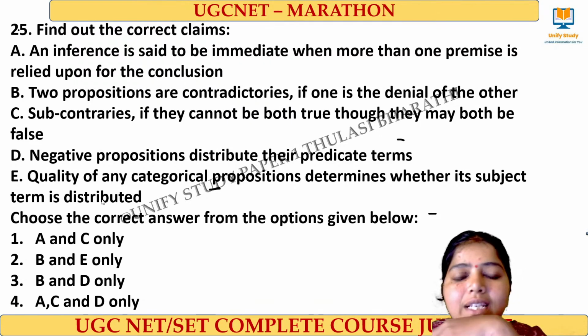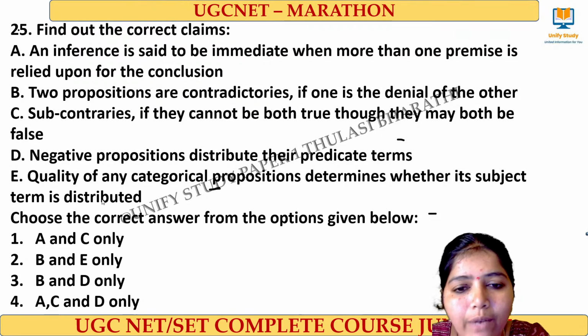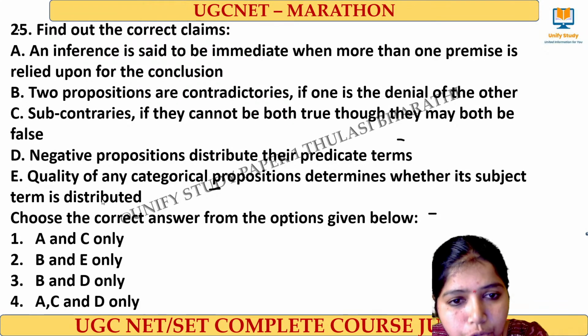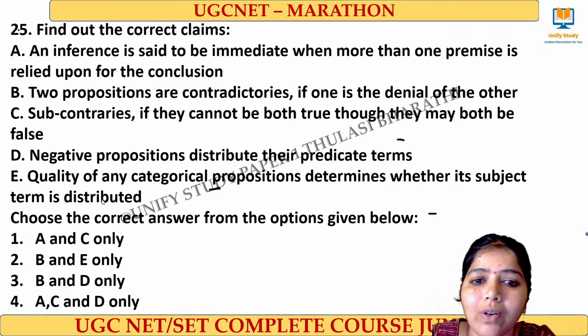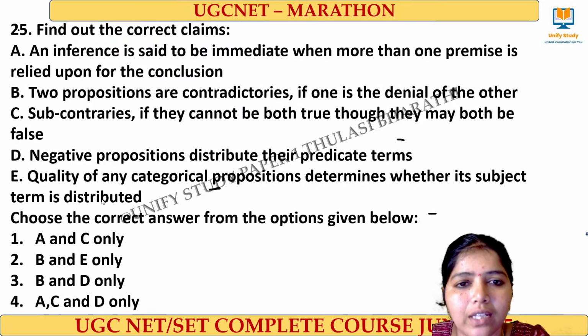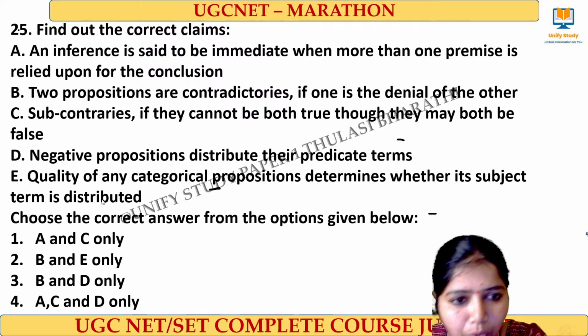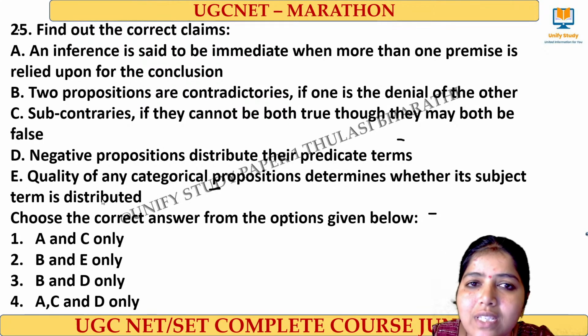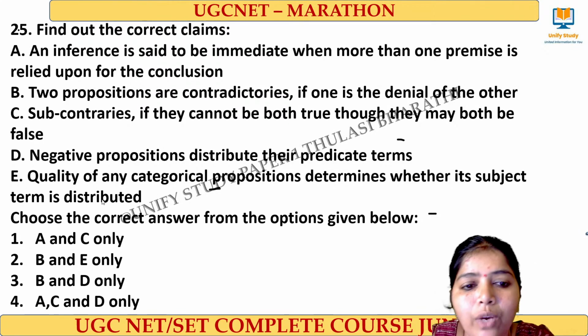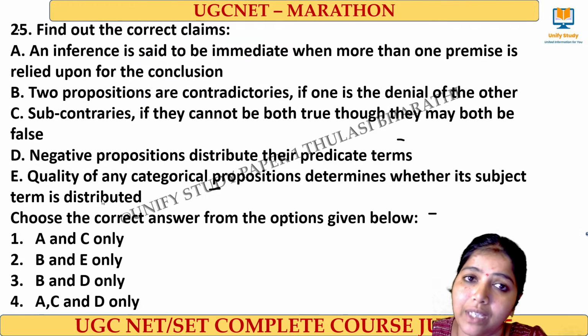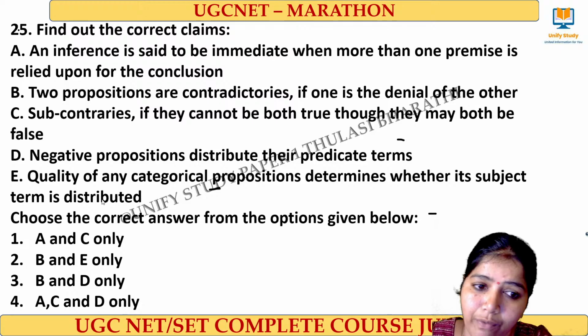An inference is said to be immediate when more than one premise is relied upon for the conclusion. Two propositions are contradictory, one is the denial of the other. Sub-contrary means it cannot both be true but they can both be false. Negative propositions distribute their predicate terms. Quality of a categorical proposition determines whether its subject term is distributed. This is a question asked in December 2024.